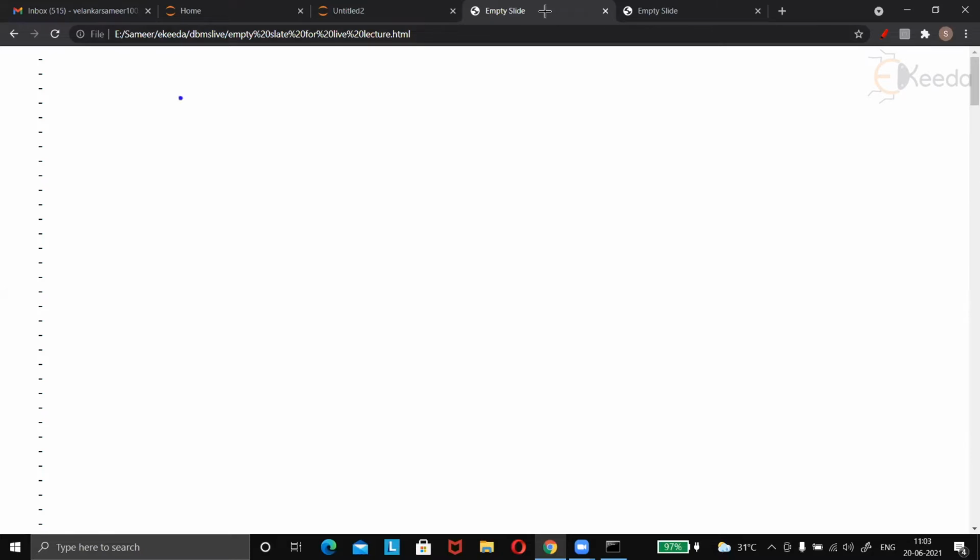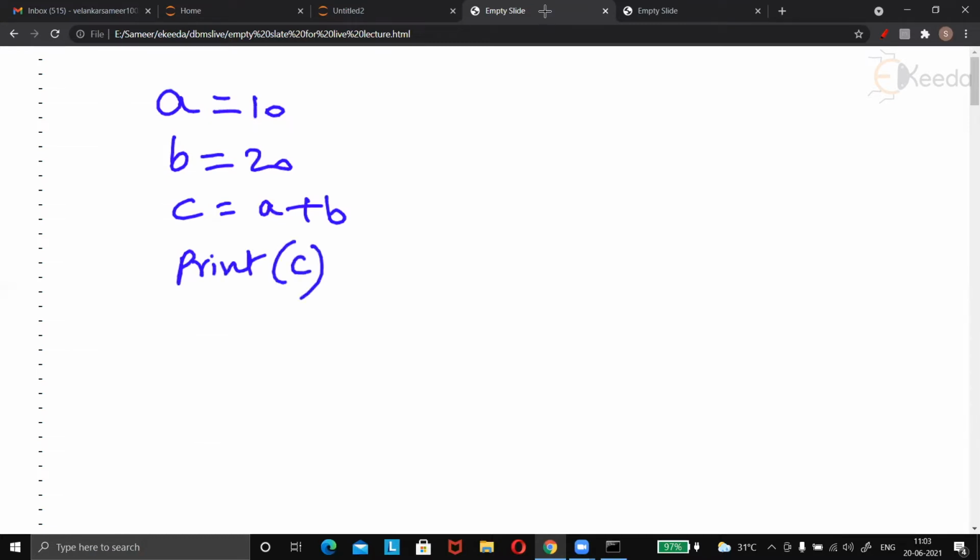We saw a very simple code like this. A is 10, B is 20, C is A plus B, and print C, right? Very simple. So the output of this code is going to be 30, because A is 10, B is 20, so C will become 30.